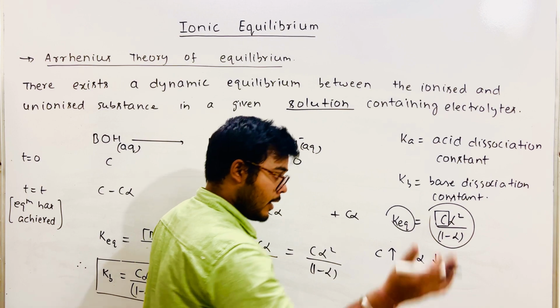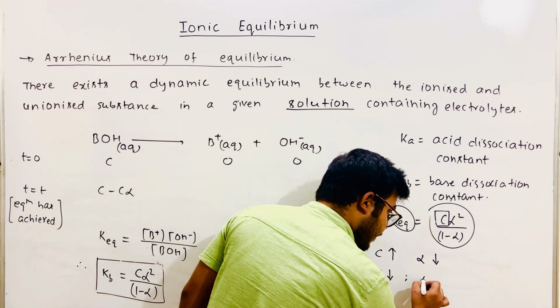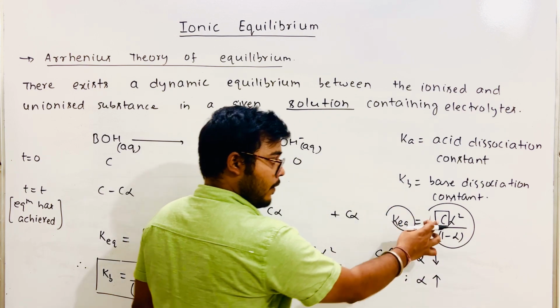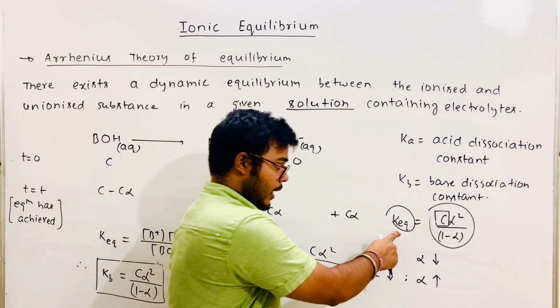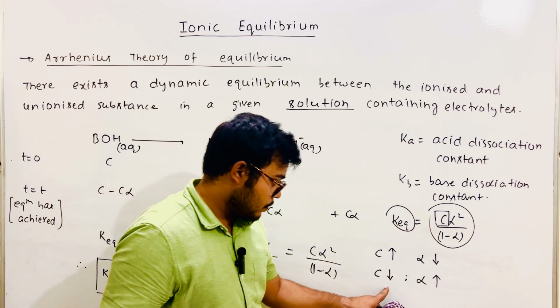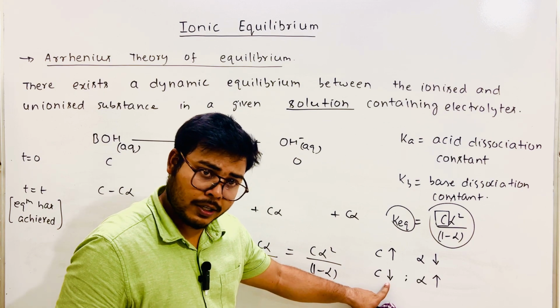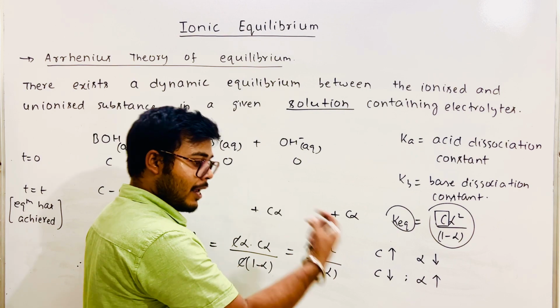Or you can say that if concentration decreases, alpha increases. Yes or no? If you decrease the concentration, you have to increase alpha so that the equilibrium constant value does not change. So if you decrease concentration, alpha will increase.